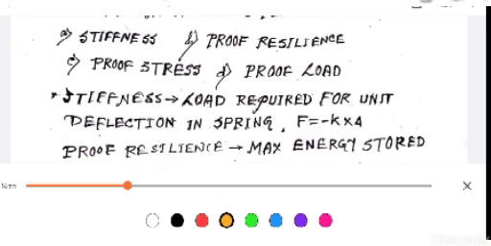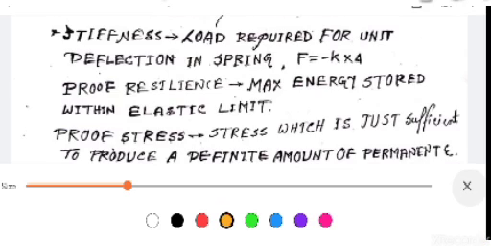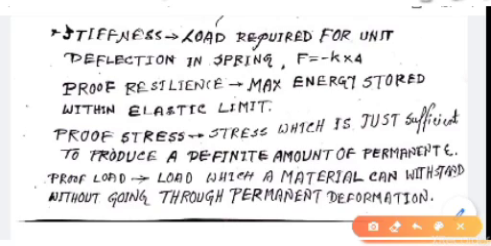Next question. The load on a spring per unit deflection is called stiffness. Stiffness equals load required per unit deflection in a spring. F equals minus K del, where K is spring constant, del is deflection, F is force. Stiffness is nothing but load required for unit deflection in a spring.